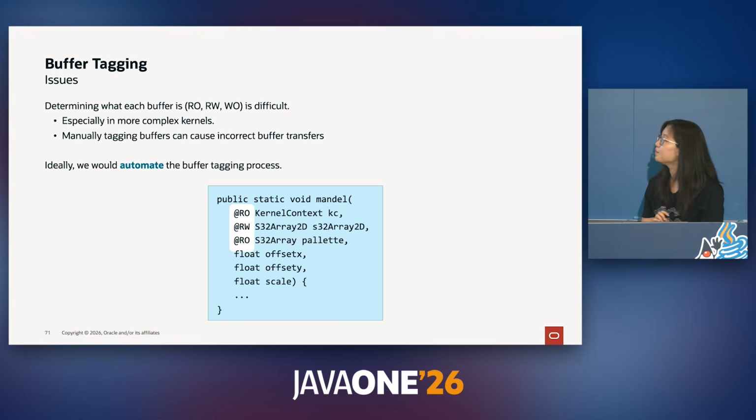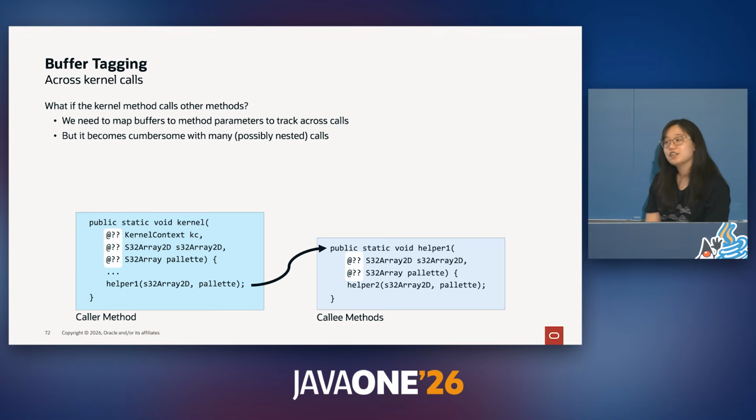Ideally, we would automate this process. One particular challenge about automating this process is if the kernel method calls other methods. HAT kernels may pass buffers to other methods that will help with computation. And when we track these buffers, we need to follow them across method calls. But mapping buffers to parameters may become cumbersome with many possibly nested calls.